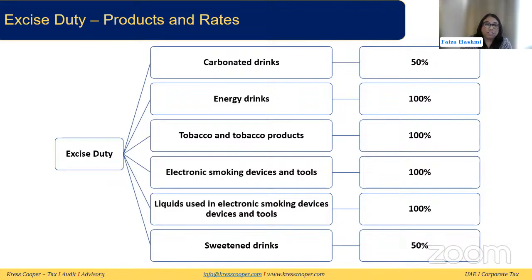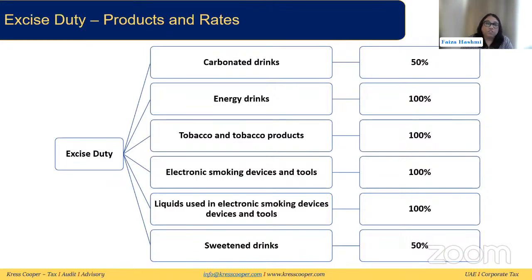We also discussed that once you have categorized, you need to correctly characterize the good, because that is what the excise duty will be applied on. If there is any confusion about which category to choose, for example between carbonated or energy drink, you need to look at the website of the manufacturer or the importer. You need to look at the label of the drink. You need to see whether the drink is advertising itself as an energy drink, giving an energy boost, or whether it is talking only about taste.